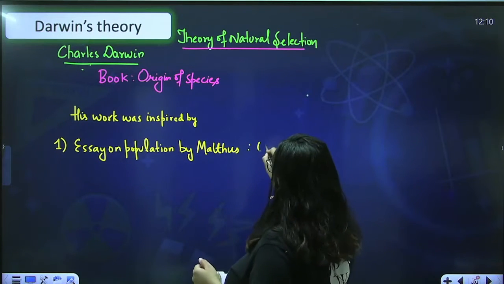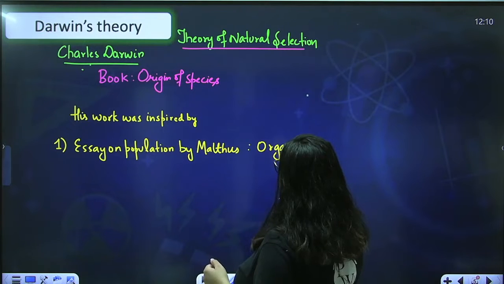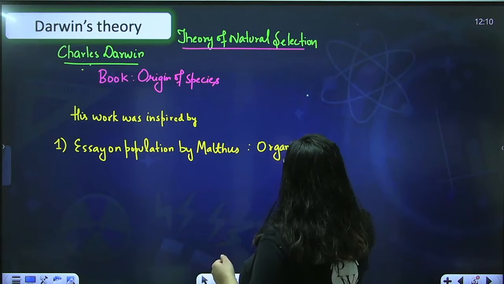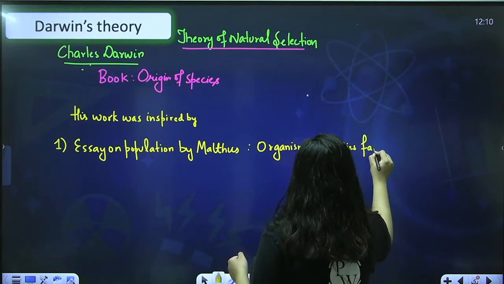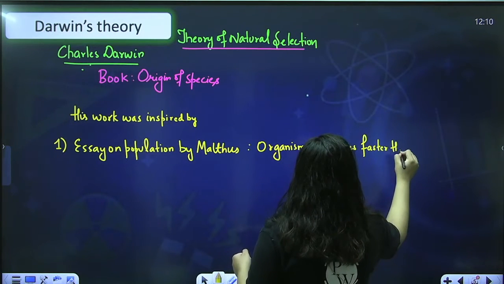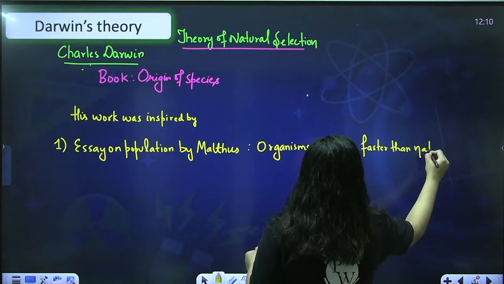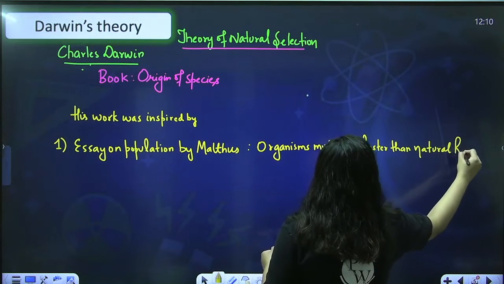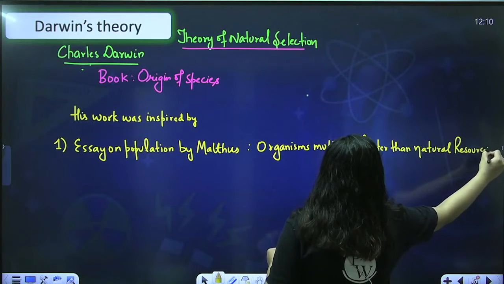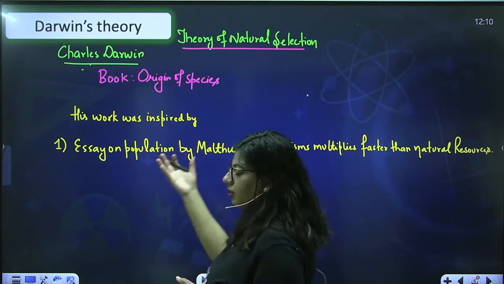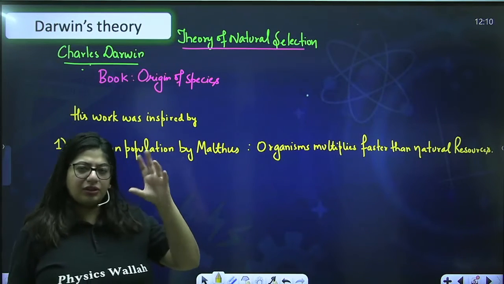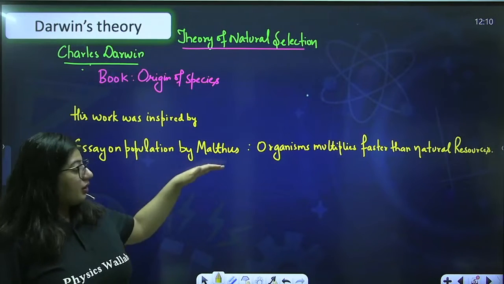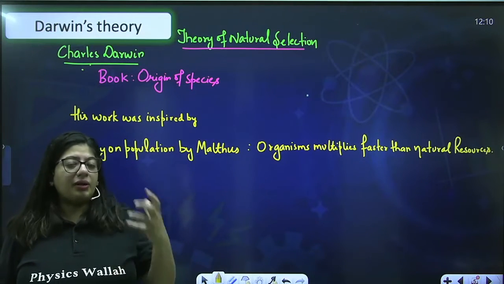Malthus says that organisms multiply faster than natural resources. So Darwin read the essays of Malthus, and he was a little inspired by his theory, and he came up with the idea.